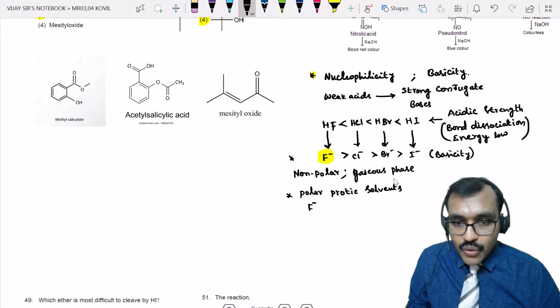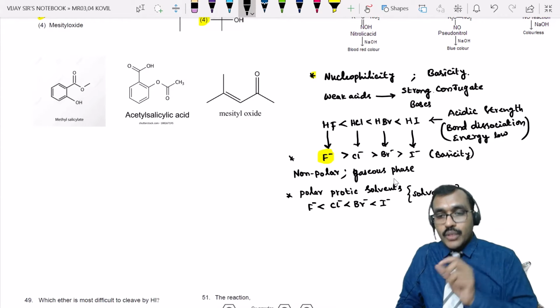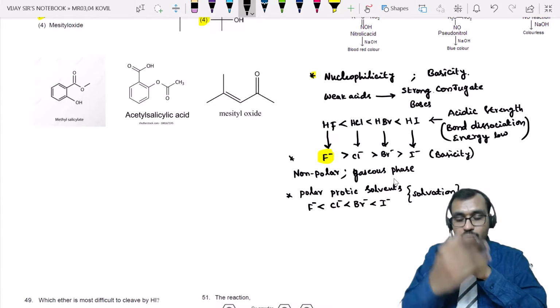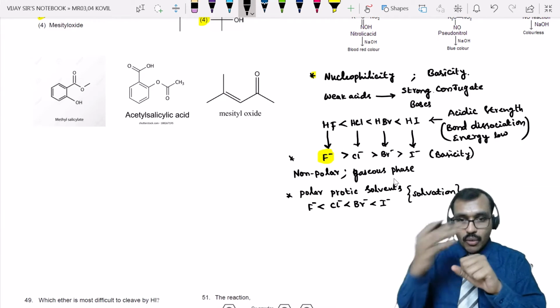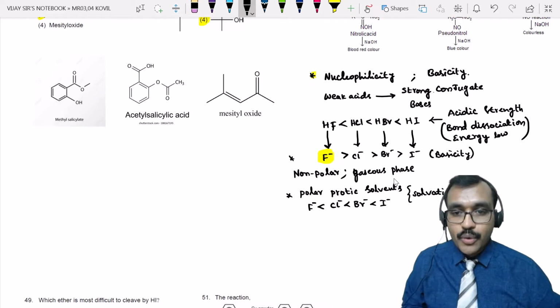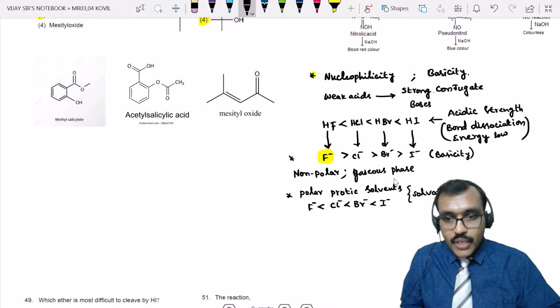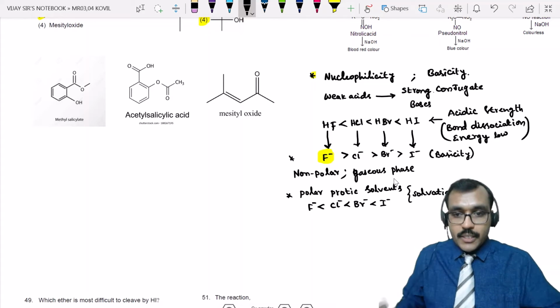Therefore, its nucleophilicity will be less: F minus less than Cl minus less than Br minus less than I minus. The reason is solvation. In the presence of polar protic solvents, solvent molecules surround these ions, so the ions cannot attack the electrophilic site properly. Therefore, their nucleophilicity is less.